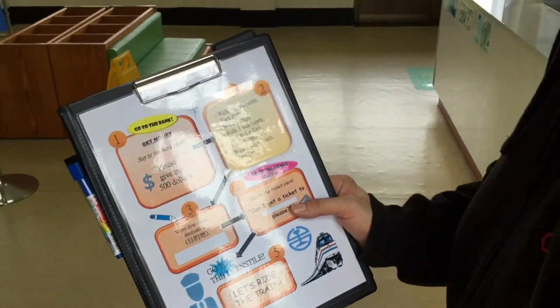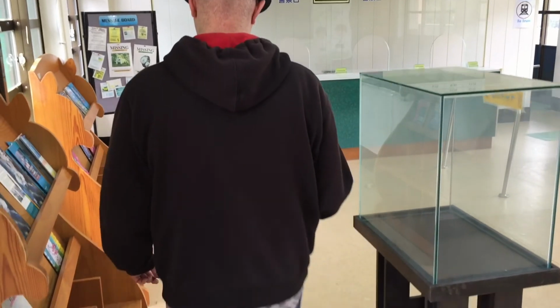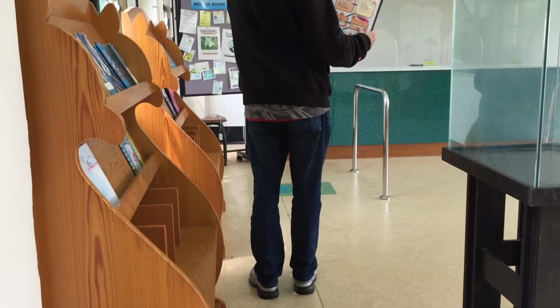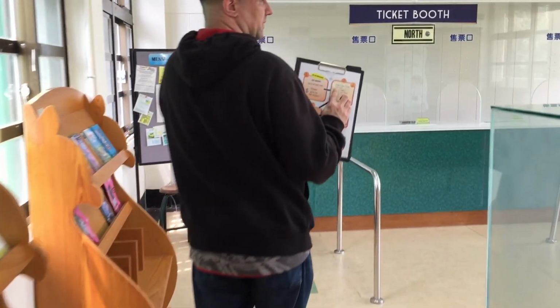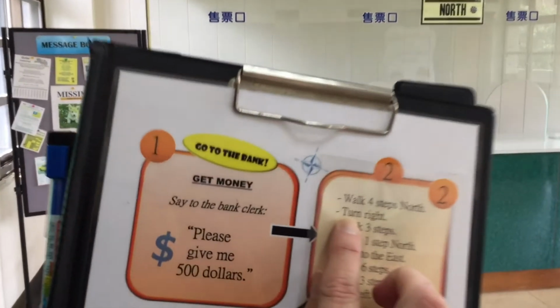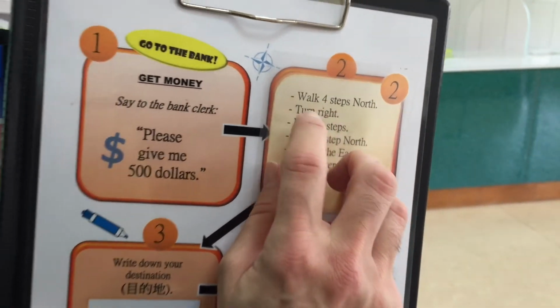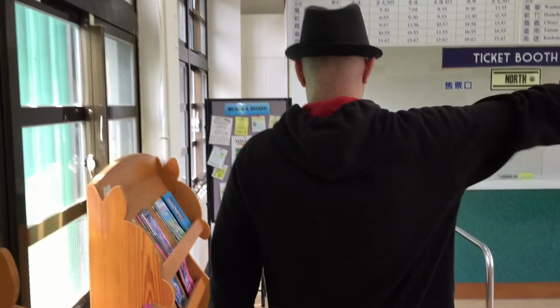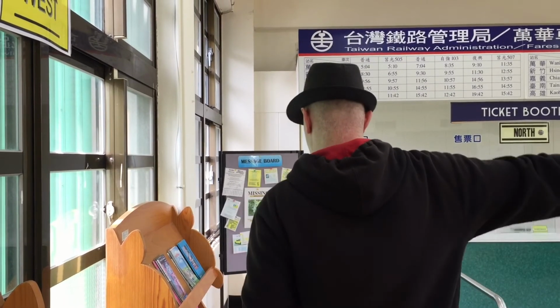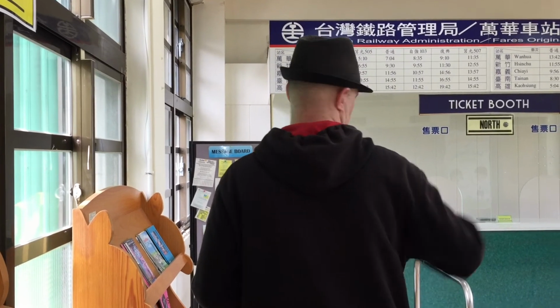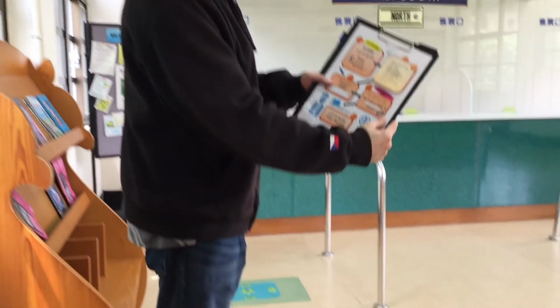Here we go. 1, 2, 3, 4. Okay, that's done. What is the next step? Can you read the next step? It says, turn right. Turn right. Which way is right? Is it this way or that way? Which one is right? Yes, this way. So we turn right.